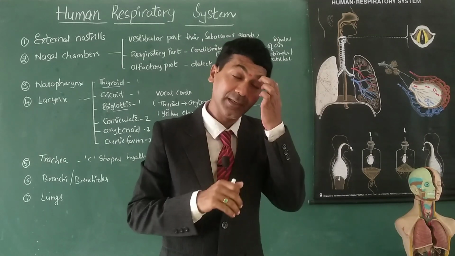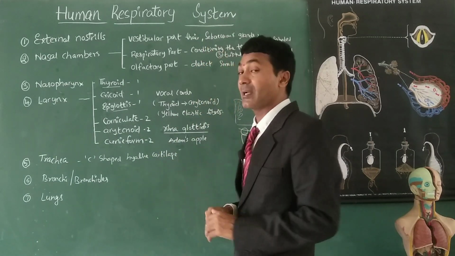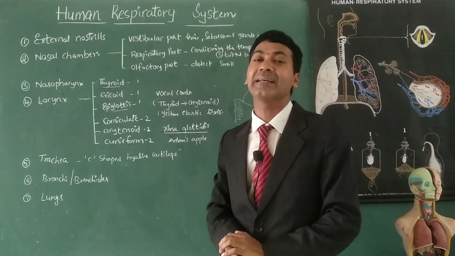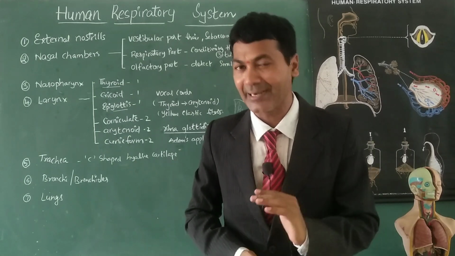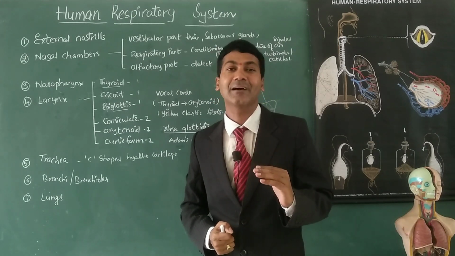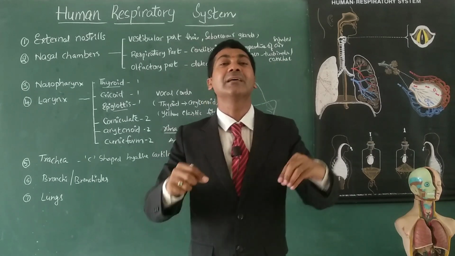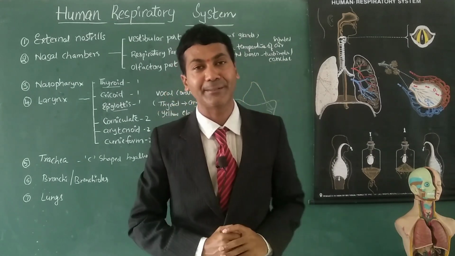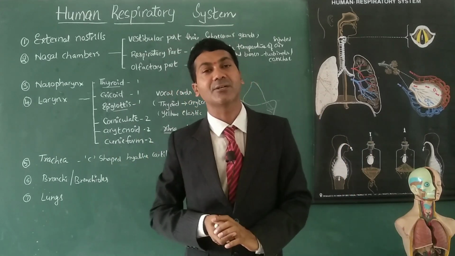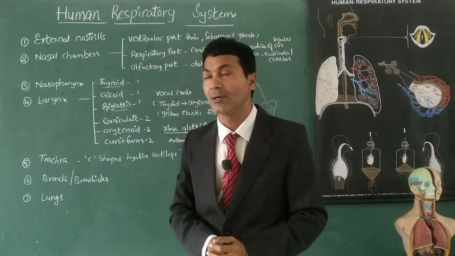The folds of mucous membrane in the larynx look like vocal cords, but they do not help in generating sound. Hence, they are called false vocal cords. That means the larynx is composed of two types of vocal cords: true vocal cords which help in generating sound, and false vocal cords which are just the foldings of mucous membrane, which don't help in generating sound. Hence those are false vocal cords, right?